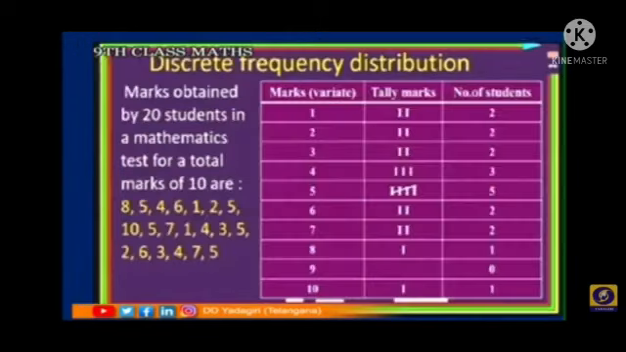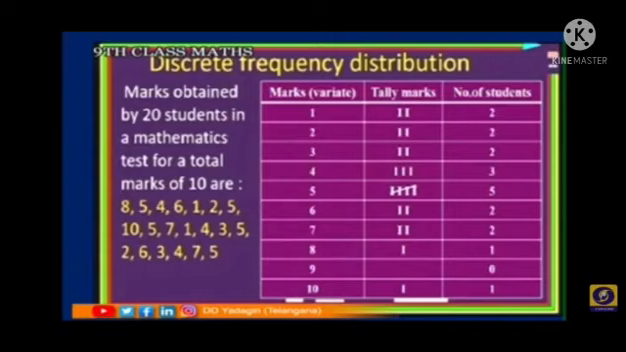Discrete frequency distribution or ungrouped frequency distribution. We will take an example. Marks obtained by 20 students in a mathematics test for a total of 10 marks are 8, 5, 4, 6, 1, 2, 5, 10, 5, 7, 1, 4, 3, 5, 2, 6, 3, 4, 7, 5. First we will draw one table. We write marks, tally marks, number of students.